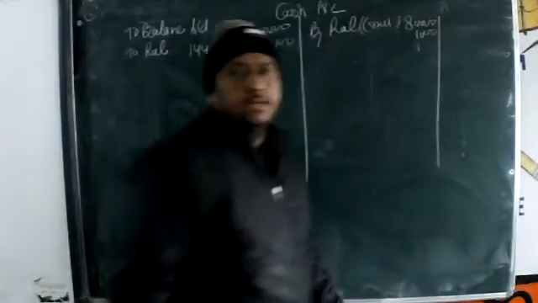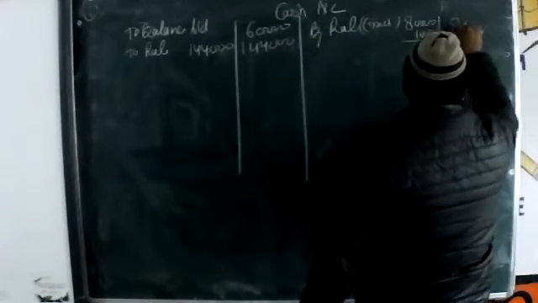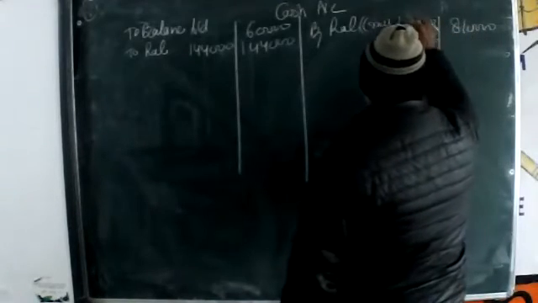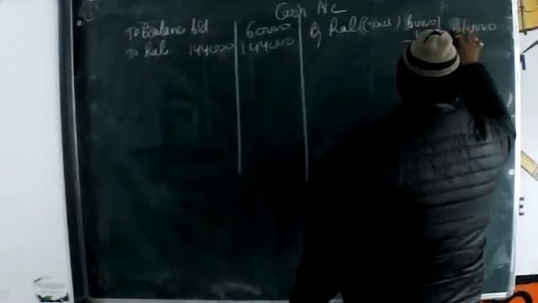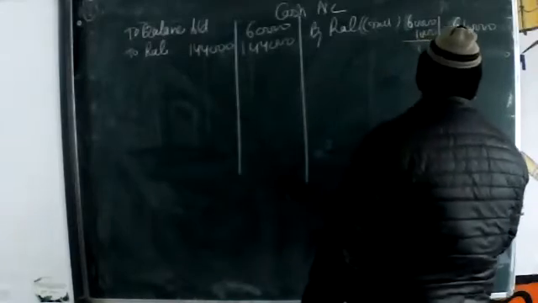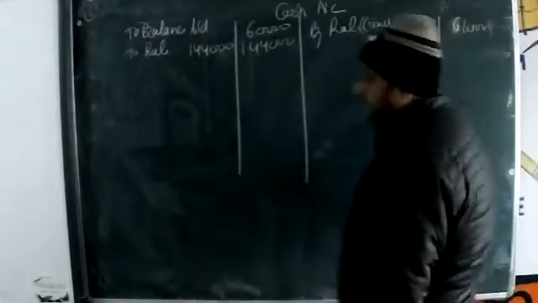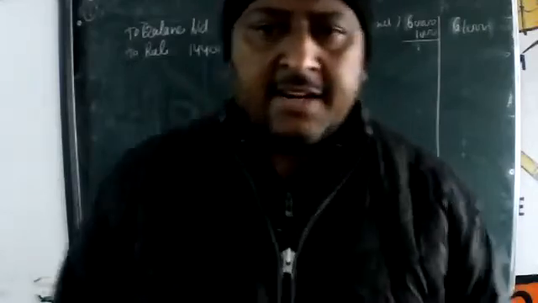Yes, sir. 61,000. Okay, beta? Finished? Any other cash in realization, beta?